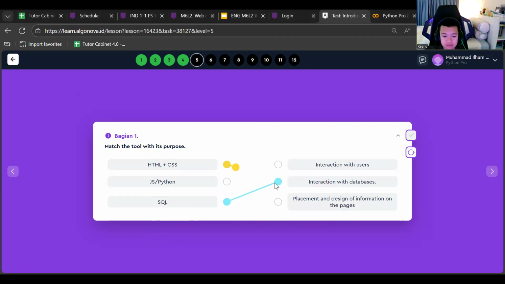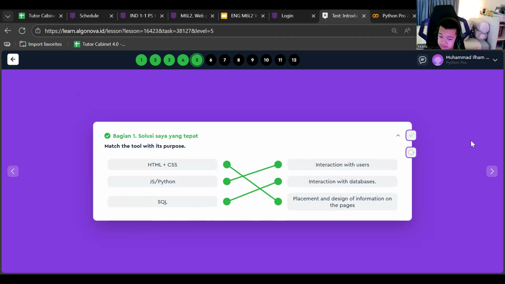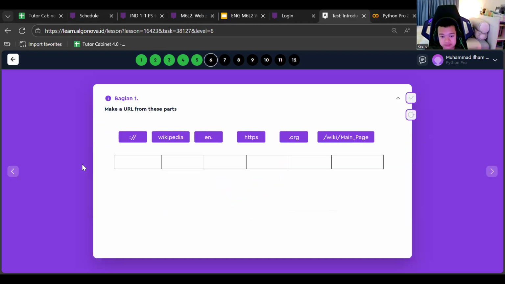Interactions with the users. SQL is like the back end structure. It's basically how we can discuss with the back end. Likely, maybe when you go to Japan, you need to discuss with the Japanese, so you need to know their language. So basically, that's how we can use SQL. It's a different language. Okay, and then this one.